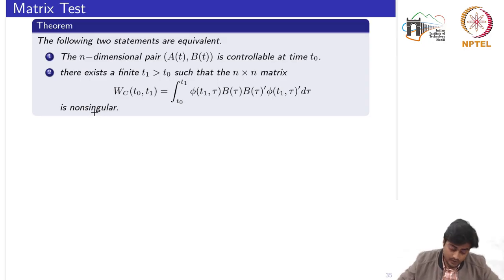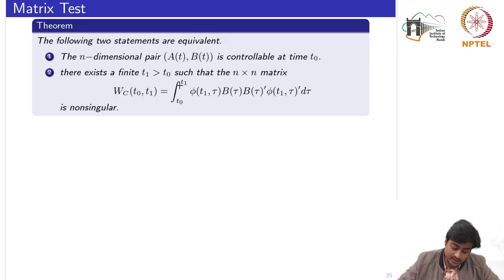Okay, so if you recall, when we had introduced the controllability Gramian while discussing the subspaces, we made an assumption that the controllability Gramian is symmetric and positive semi-definite. When a matrix is positive semi-definite, it may be a singular matrix.